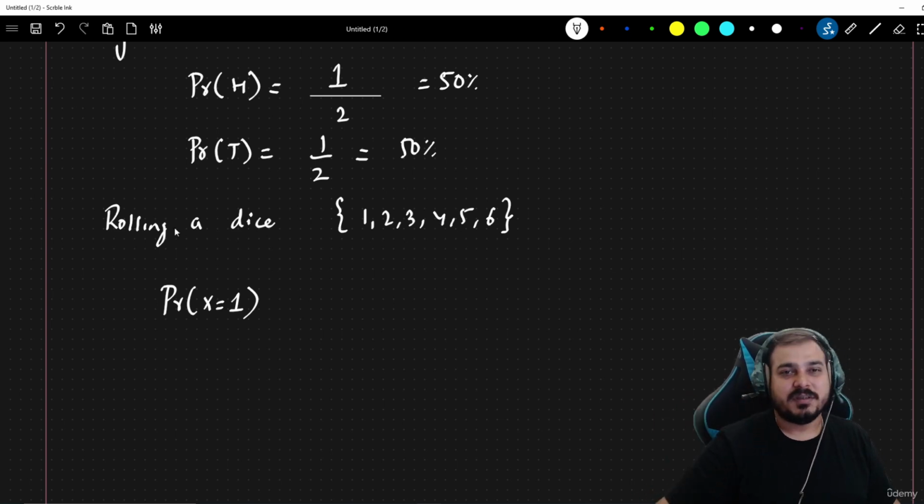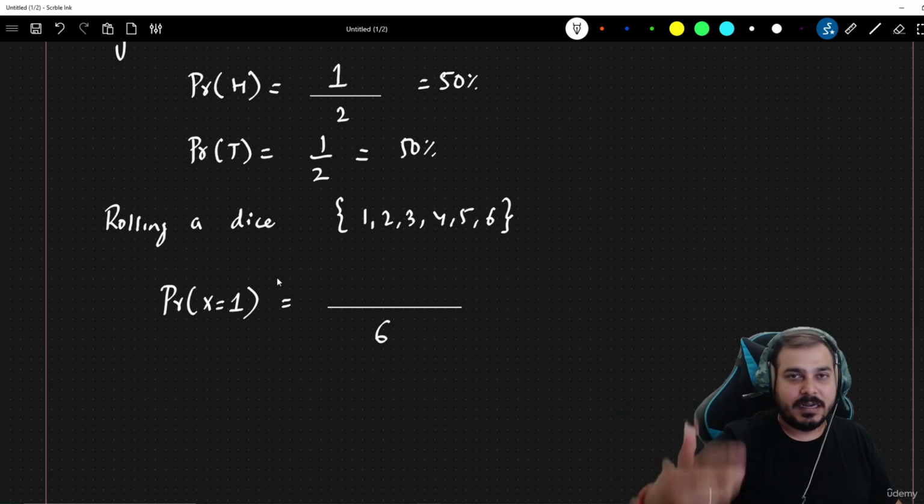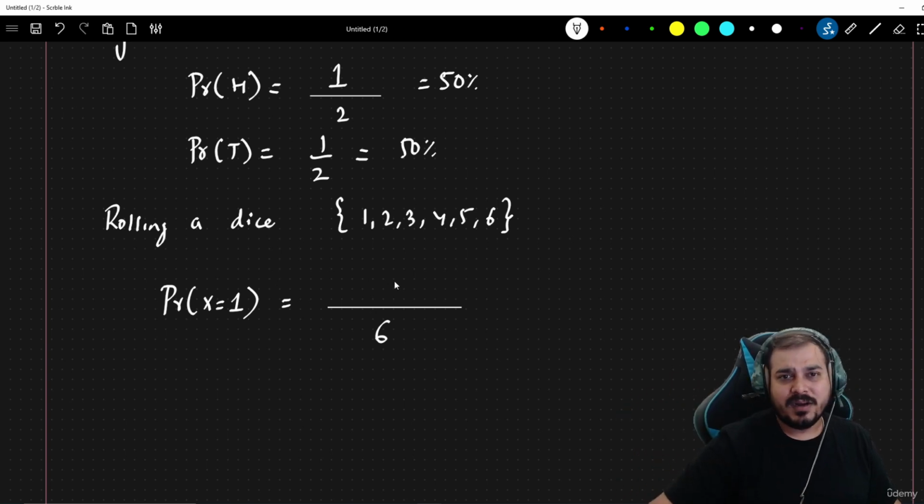So what is the probability of x equal to 1? The total number of outcomes is obviously 6, and the outcome that you are looking at is 1. In a single roll of a dice, you may get 1 one time out of 6, so it will be 1 by 6. Similarly, the probability of x equal to 2 will also be 1 by 6. This is how you can calculate probability.